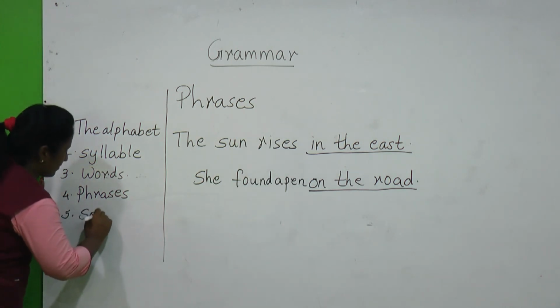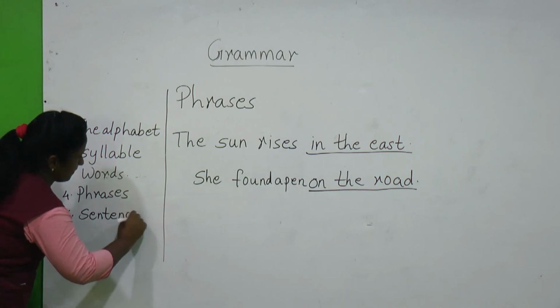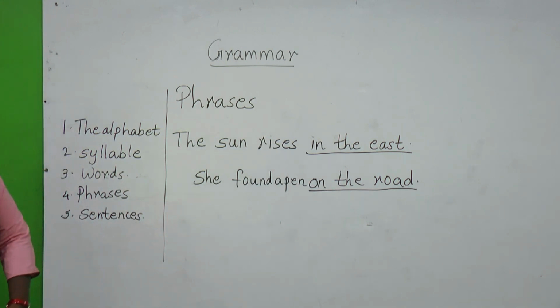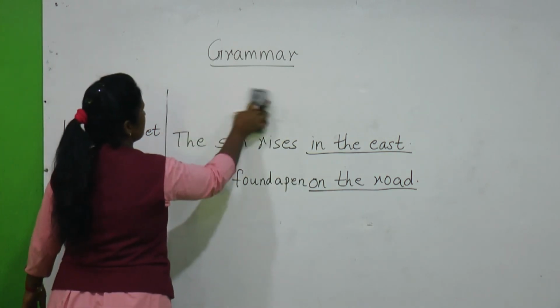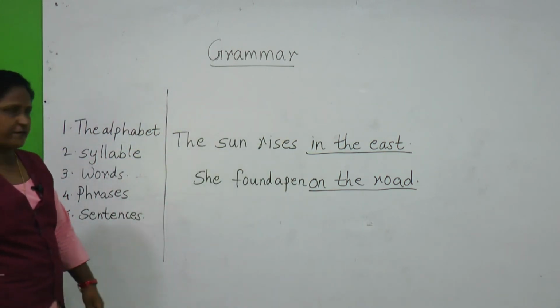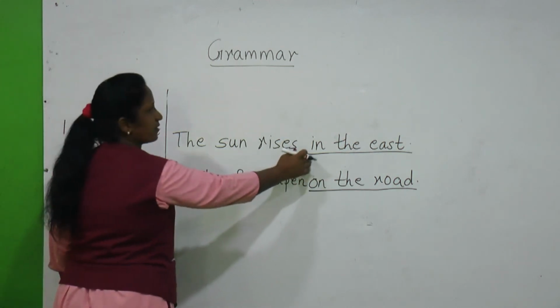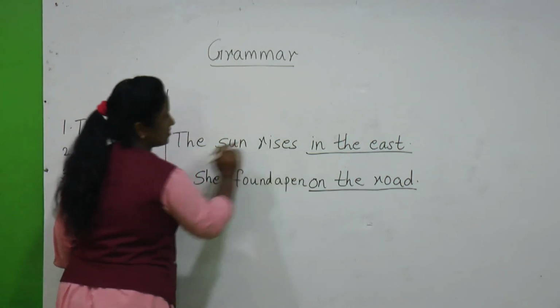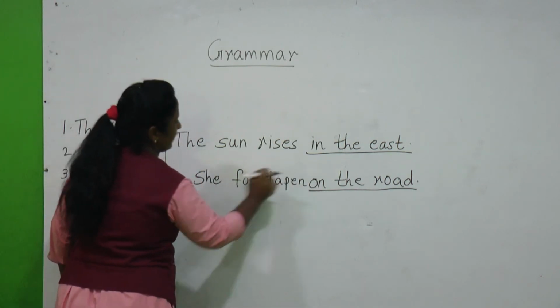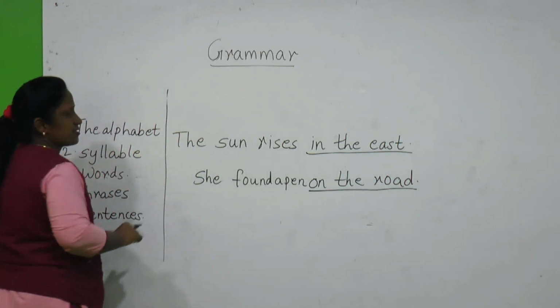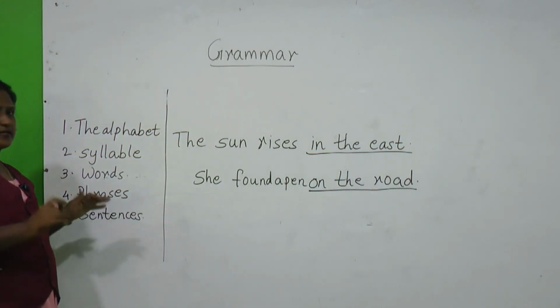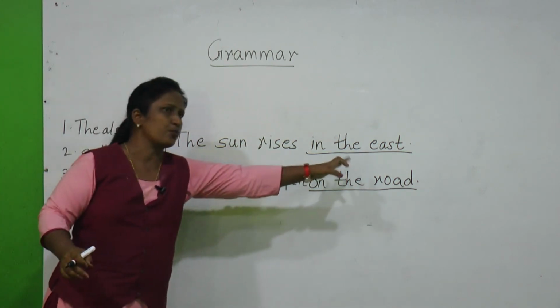that is sentences. Okay. So what is a sentence? A sentence is a group of words which makes a complete sense, isn't it? If I take the same examples, just now I told you a phrase is a group of words which does not make a complete sense, but I've added some more words before the phrase. So I've added these words to form a complete sentence. So what is a sentence? A sentence is a group of words.